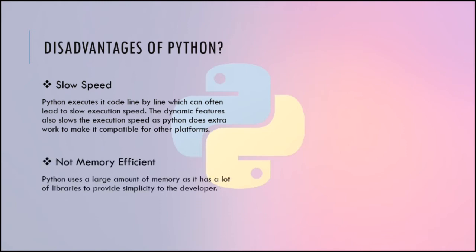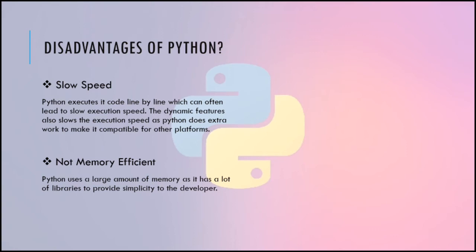Moving on, the next disadvantage is not being memory efficient. Python uses a large amount of memory as it has a lot of libraries to provide simplicity to the developer. This is a type of drawback of being simpler and more effective.